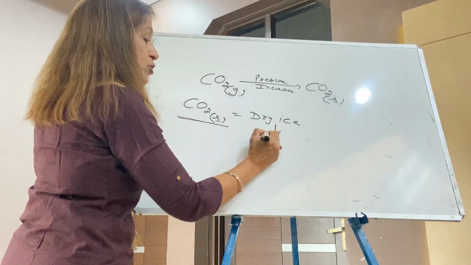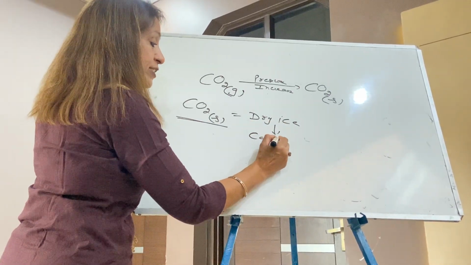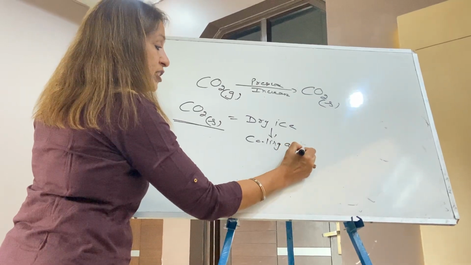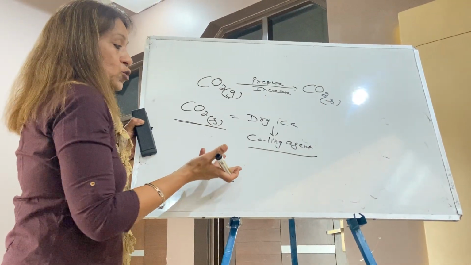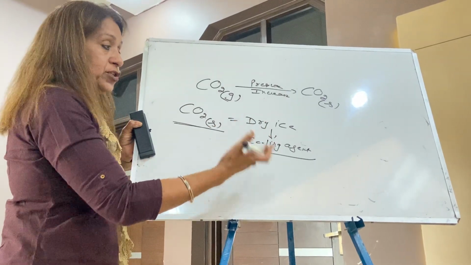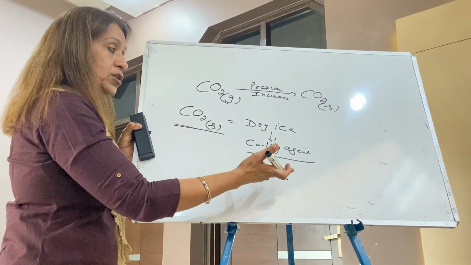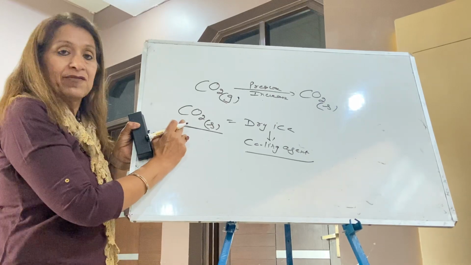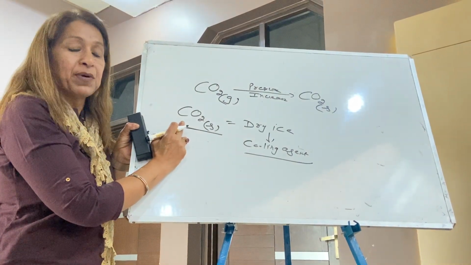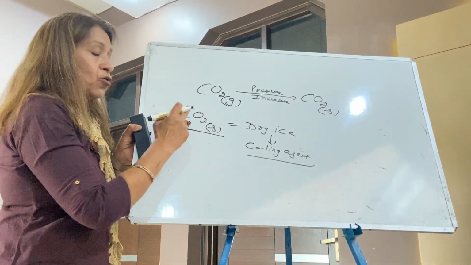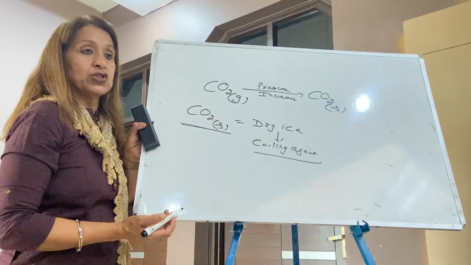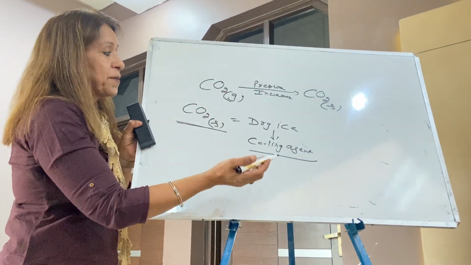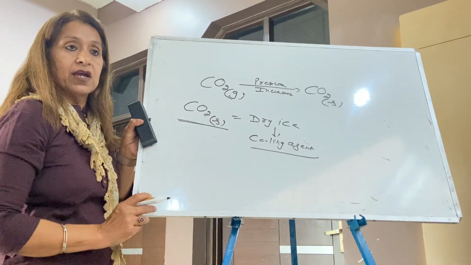It is used as a cooling agent. Write down each and everything. It is used as a refrigerant, for cold storage. Dry ice never wets our skin, but it causes a burning sensation. Now the question is how it is prepared. Very simple answer: by increasing pressure. The moment you decrease the pressure, it directly converts to gas again.